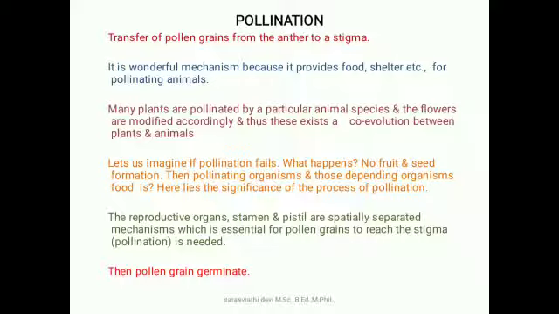The reproductive organs, stamen and pistil, are spatially separated, a mechanism which is essential for pollination. That means the pollen grain has to reach the stigma. After reaching, the pollen grain starts to germinate.